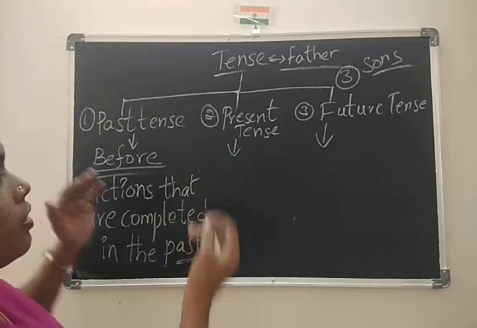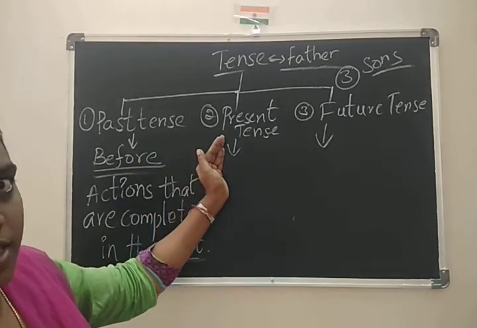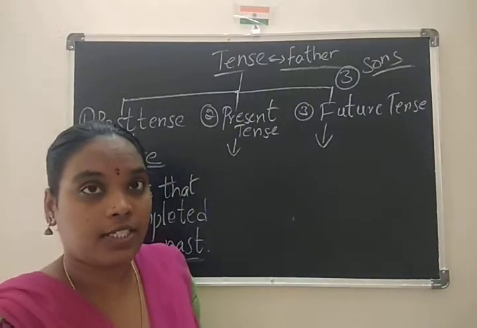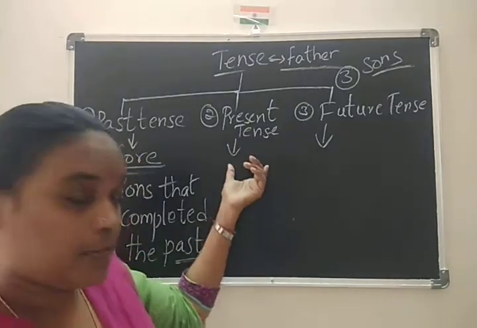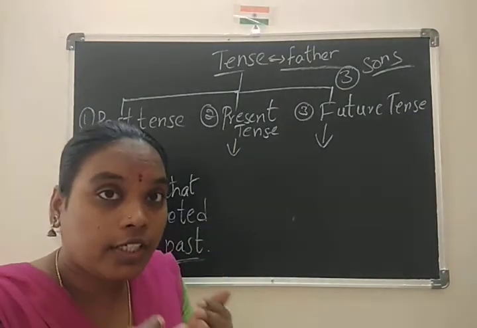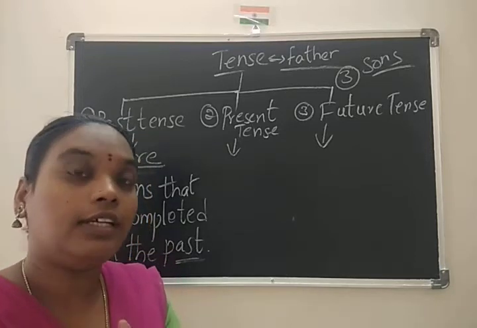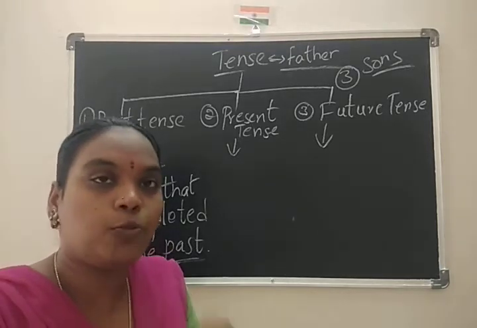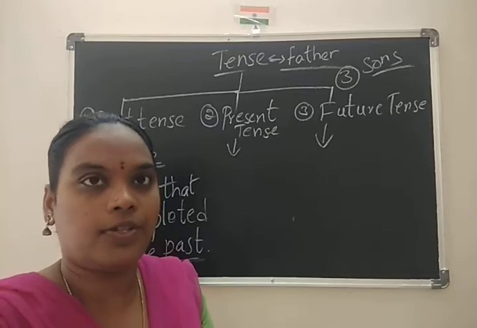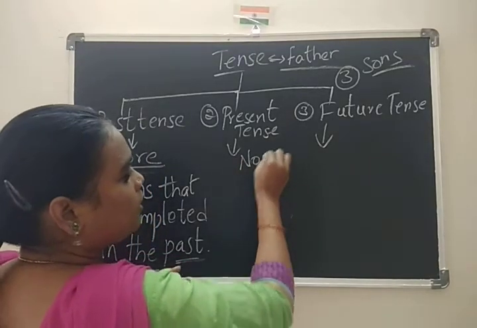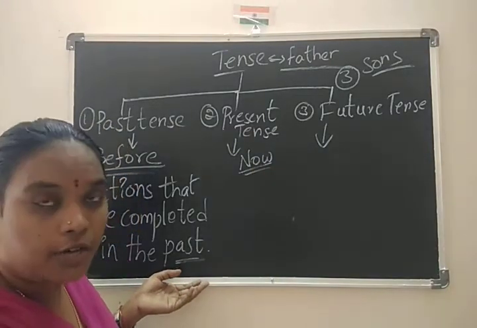Okay. So coming to present tense. What is meant by present tense? Present tense means we are talking about the moment of speaking. This moment we can consider present. So how can we identify this?